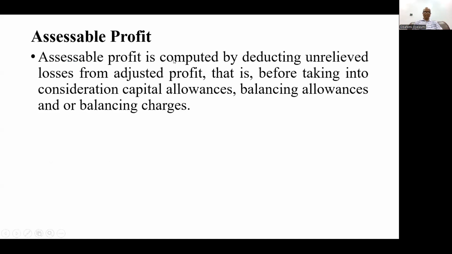So assessable profit, let's look at this one now. Assessable profit is computed by deducting unrelieved losses from the adjusted profit. That is before taking into consideration capital allowances, balancing allowances, or balancing charges. I'll still explain this later on, but for the purpose of explaining at this particular point in time, assessable profit is computed by deducting unrelieved losses.